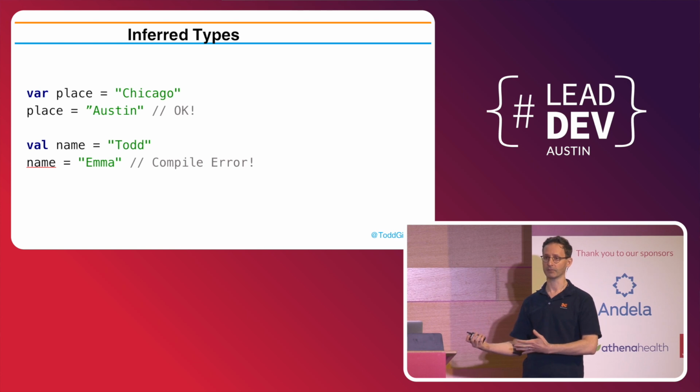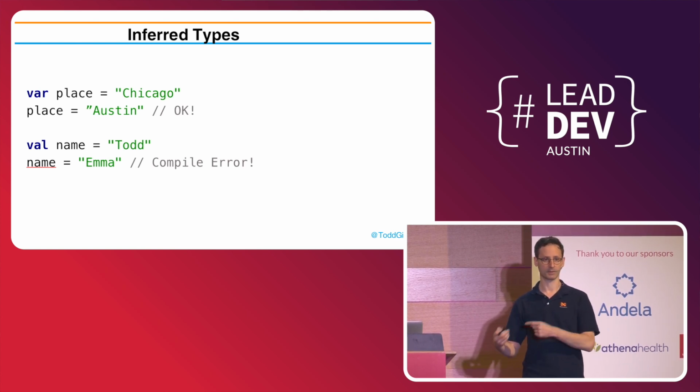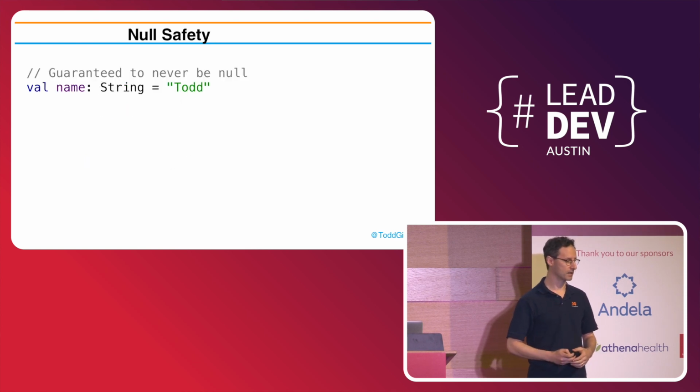The code is still getting generated the same. The bytecode, or whatever we're generating to, is still precisely the same. Types are still there. It's just inferred. I don't have to talk about it if I want to.